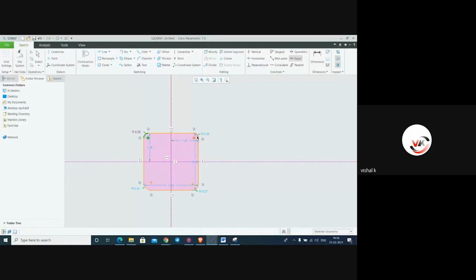Select first, second, third, then fourth. See the equal constraint number is 1, 1, 1, 1, and it is showing the equal symbol.